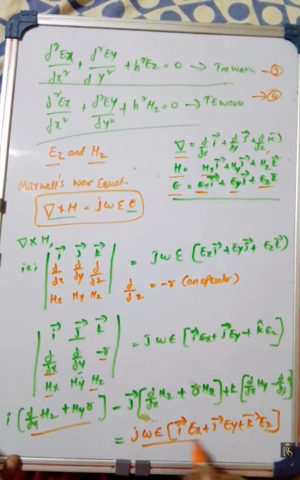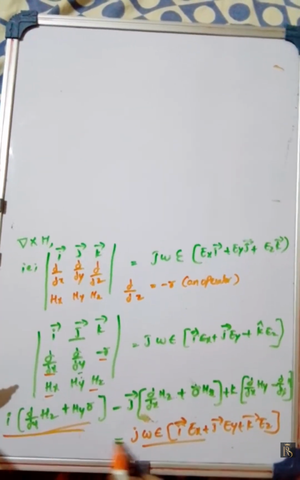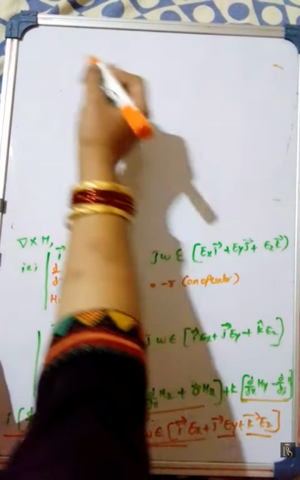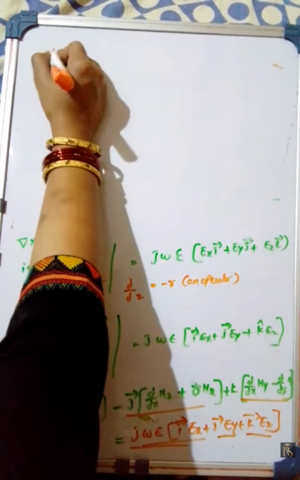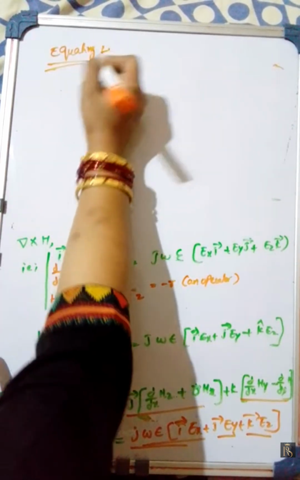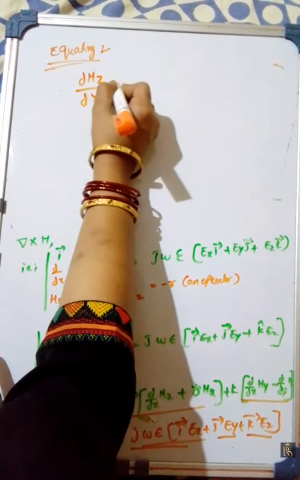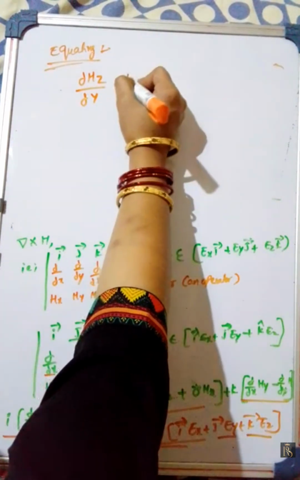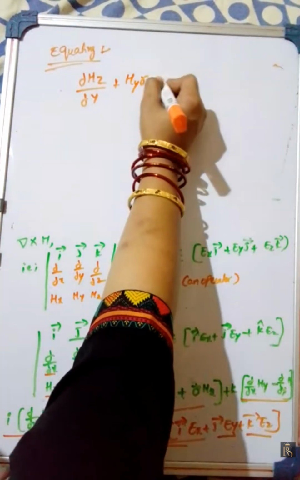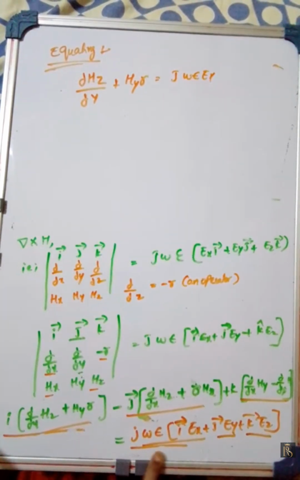Now equating these terms, what will we get? We equate this one and this one, again this one and this one, and this one and this one. Let us see the values. Equating all the coefficients, what will we get? Dou Hz by dou y plus Hy r is equal to j omega epsilon Ex.